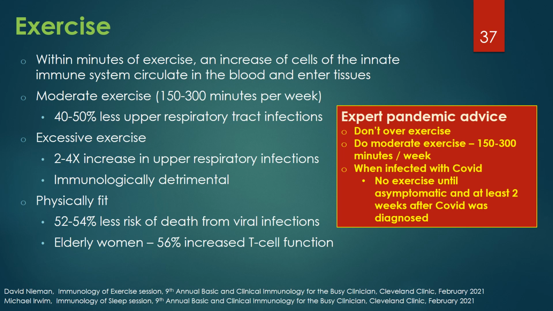Adequate exercise can also impact healthy weight and is linked to additional immune benefits. Within minutes of exercise, an increase of cells of the innate immune system, including monocytes, neutrophils, natural killer cells, etc., are detected in the blood and subsequently enter tissues ready to respond as the first line of defense against infection. 2 to 3 hours after exercise, the blood levels of circulating innate cells return to pre-exercise numbers, but the innate cells that were distributed to tissues remain in those defensive positions.